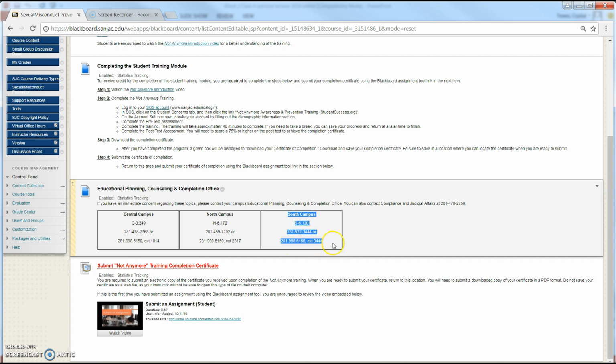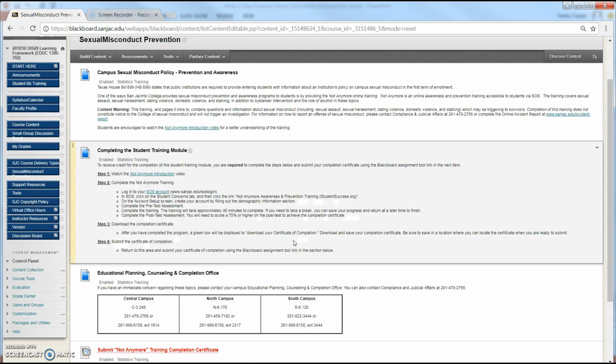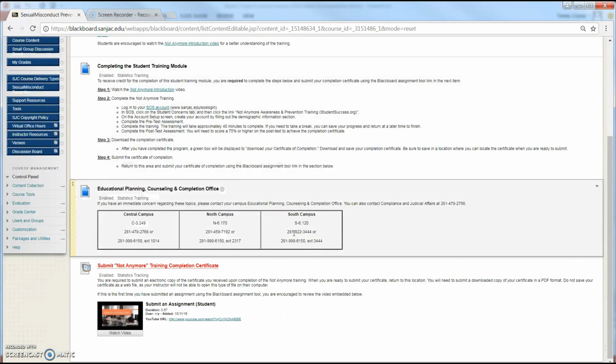So you will call this South Campus number and ask them to reset that for you. And so that is it. Please make sure that you fill everything out, because they will ask for your name. The certificate should say your name on it and that you were completing it. It will also tell me the minutes and time in which you did it. I've had several students who wasted their time and energy and just downloaded blank certificates for me. Of course, you're not going to get credit. So please make sure that you follow all of the directions there.